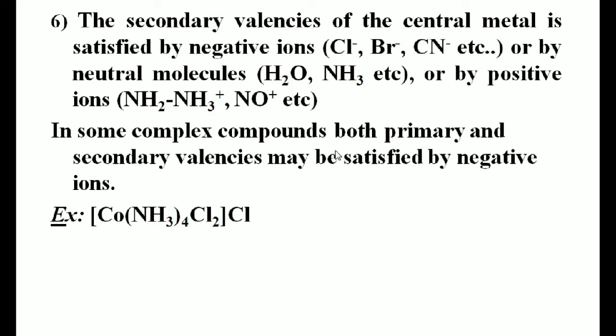Students, there are some complex compounds in which both the primary valency as well as the secondary valency are satisfied by negative ions. For example, students, if you take [Co(NH3)4Cl2]Cl, in this complex both primary valency and the secondary valency are satisfied by the negative ions.